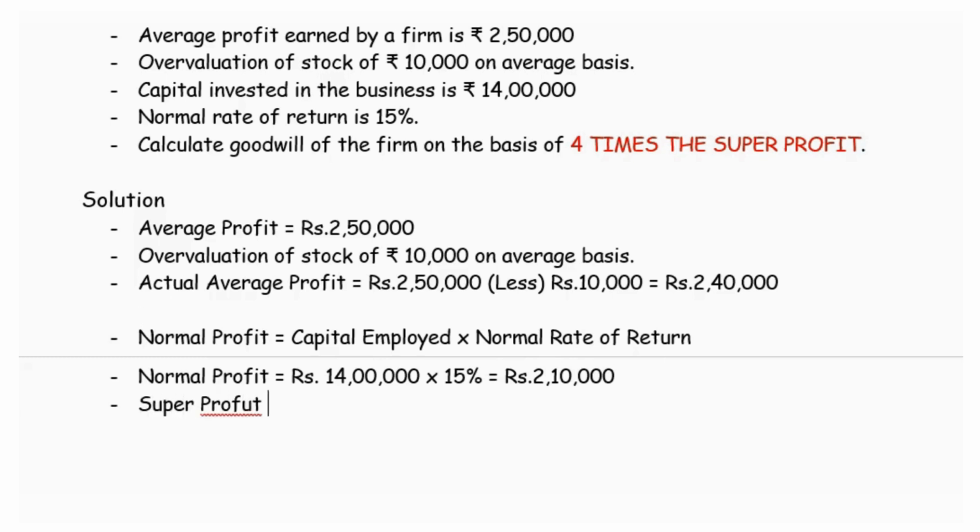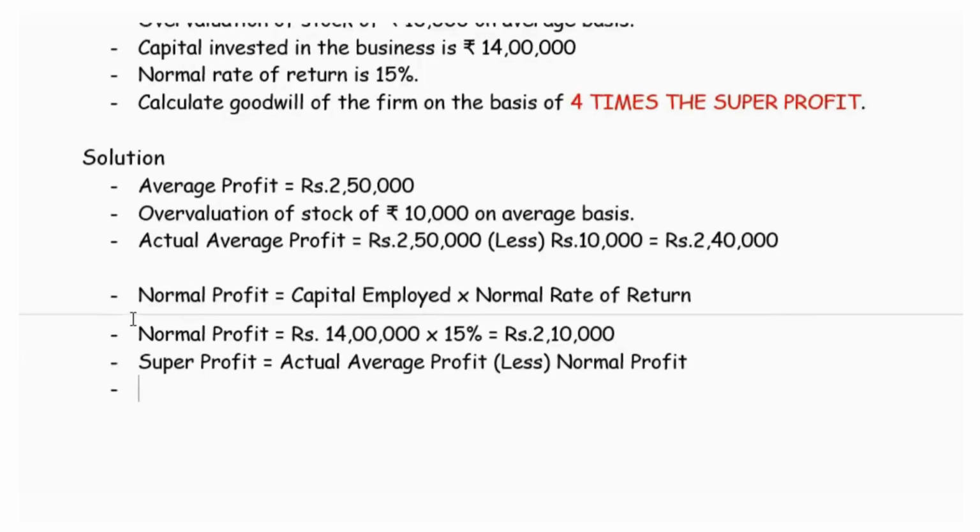Then super profit, we discussed earlier. Super profit is the excess profit beyond the expected profit. We expect the business to earn a certain amount of profit, but the actual profit is more than the expected profit. So the difference between the actual average profit and the normal profit is the super profit.